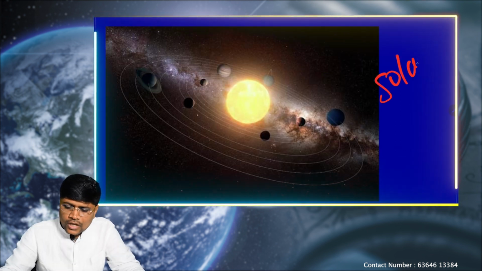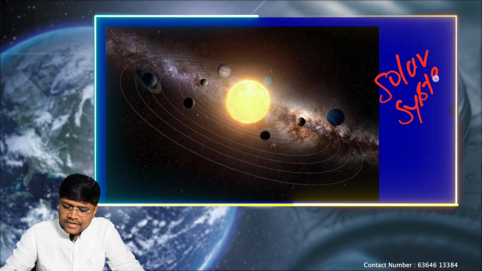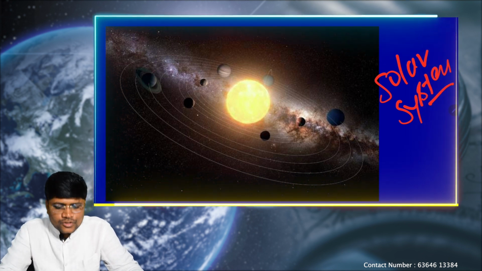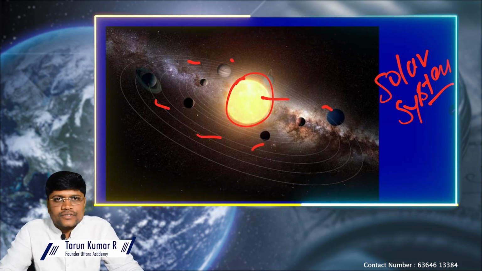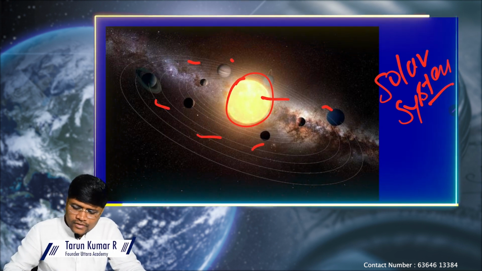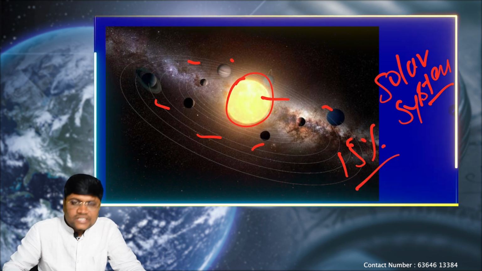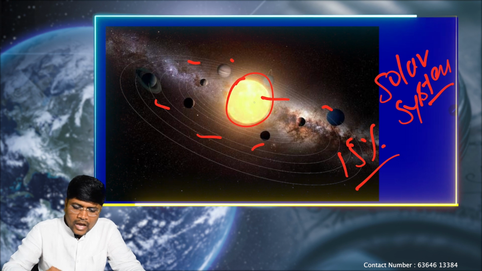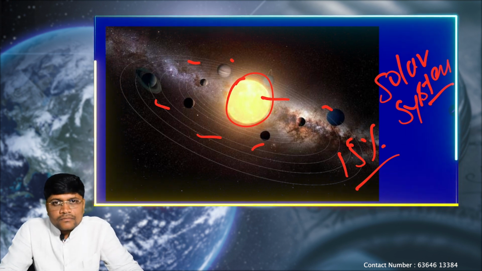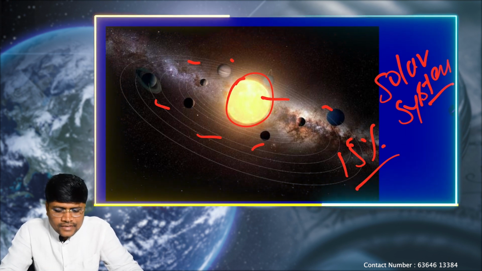So what is solar system? Again, as we discussed, the word solar system refers to a sun or a star along with its neighboring planets. So within this, 15% of the stars in the universe have a solar system. Okay, that means apart from the sun, other stars are also having a planetary system.